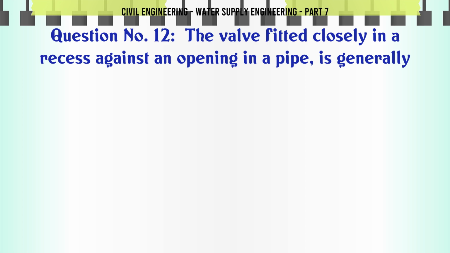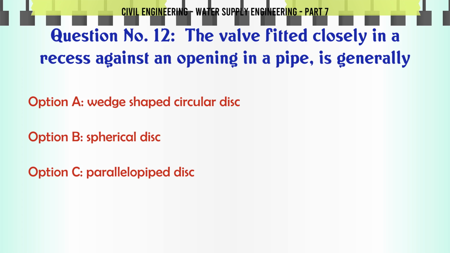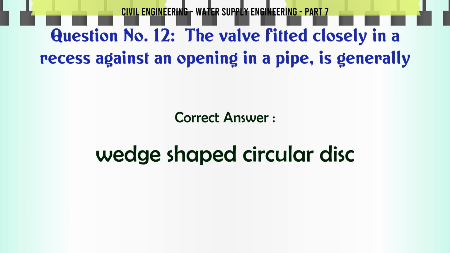The valve fitted closely in a recess against an opening in a pipe is generally A. Wedge-shaped circular disc, B. Spherical disc, C. Parallelopiped disc, D. Conical-shaped circular disc. The correct answer is wedge-shaped circular disc.